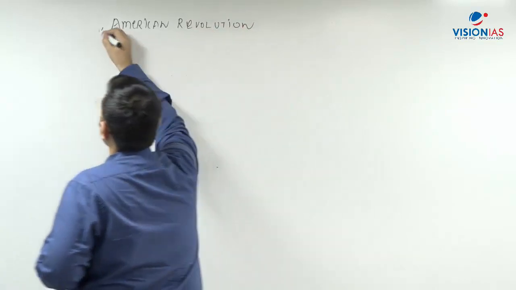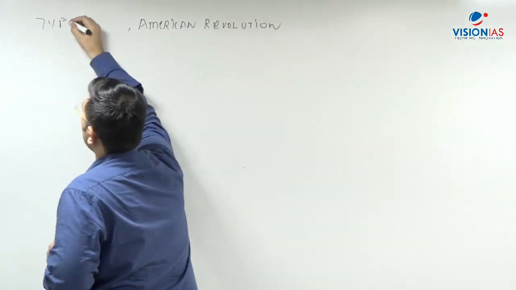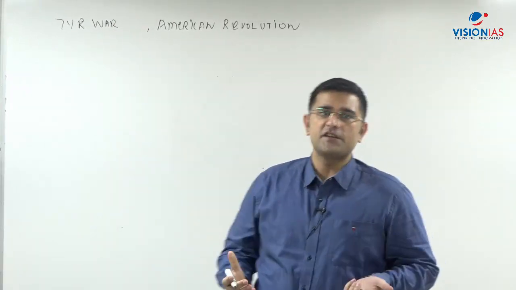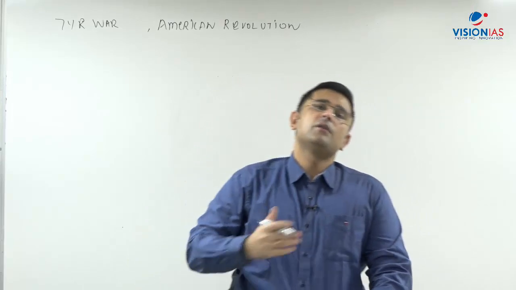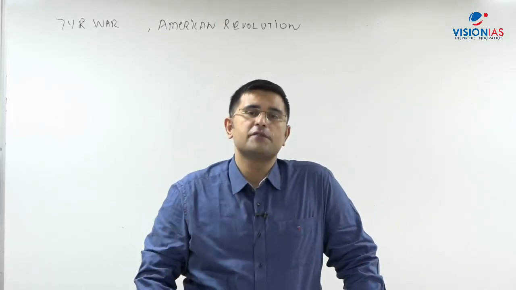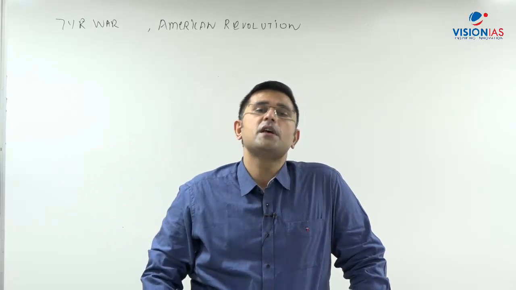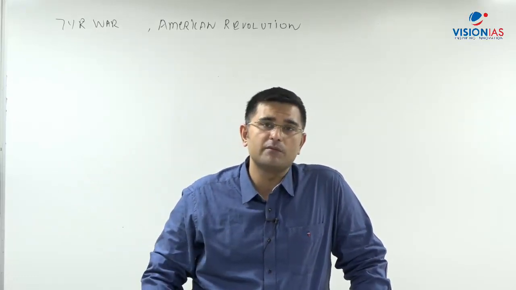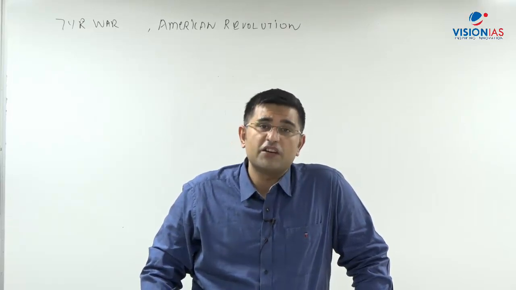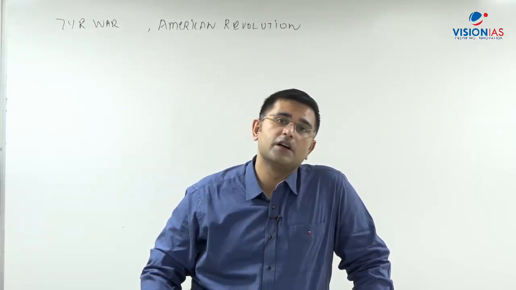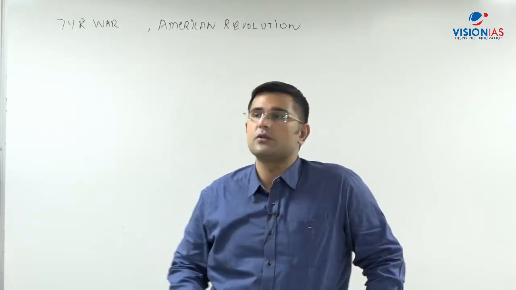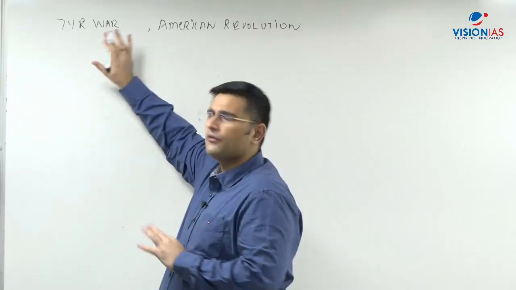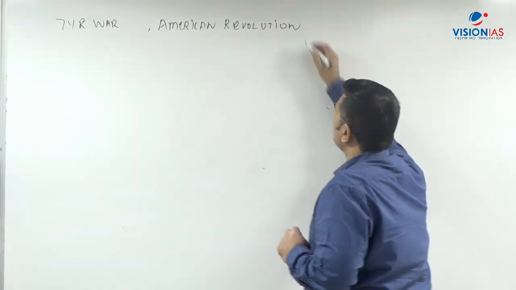And before the American Revolution comes the 7-Year War. Winston Churchill once said that the 7-Year War was the first world war, because it was fought across many continents. Multiple players were involved. France was involved, Britain was involved, Spain was involved, your Prussia, not Russia but Prussia, which is the erstwhile state before Germany. Austria was involved. So the 7-Year War was around the 1750s, let's not get into the years right now.